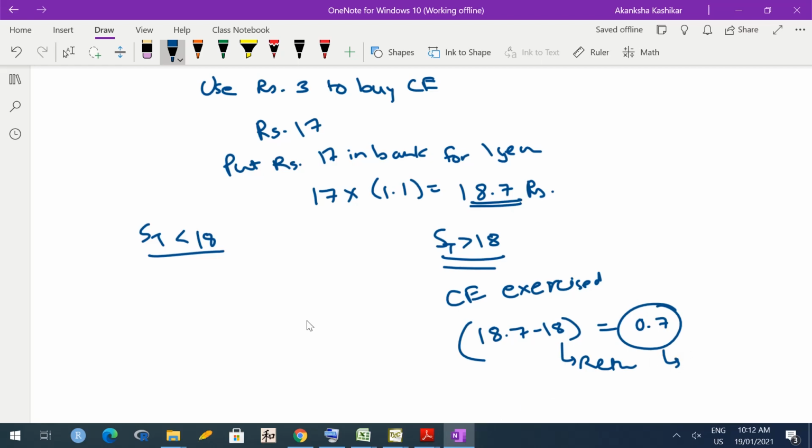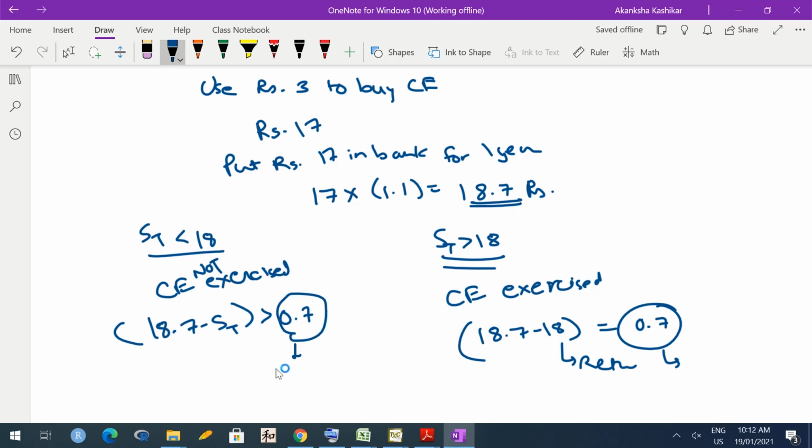Okay. On the other hand, if ST had been less than 18, if the market price is less than 18, then I won't exercise the call option. Okay. But in the market, we can get the share at a price less than 18. So we use some amount from that 18.7 to buy from the market. And we know the remaining amount is now greater than 0.7 because ST is less than 18. Okay. So here also I have a profit and in fact a larger profit.